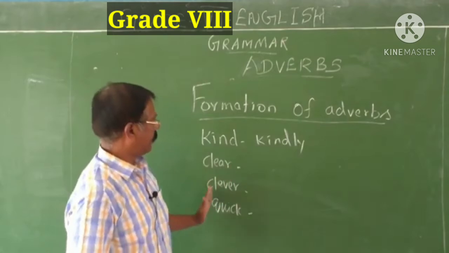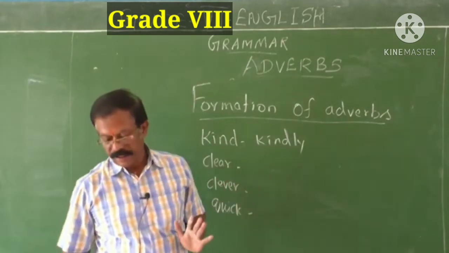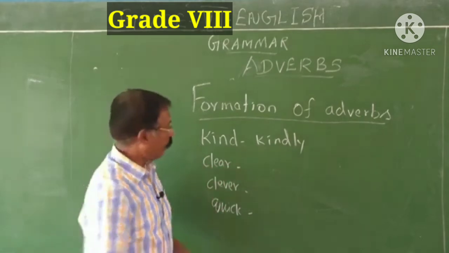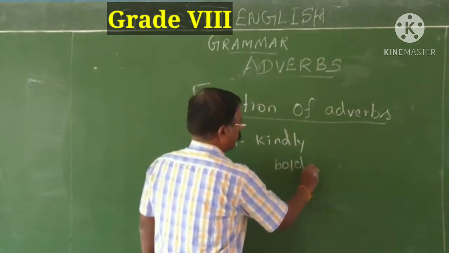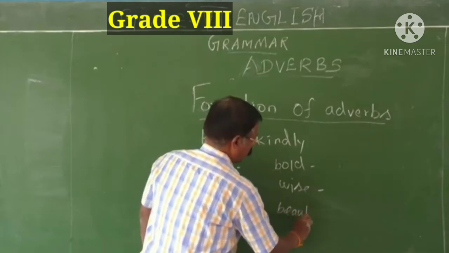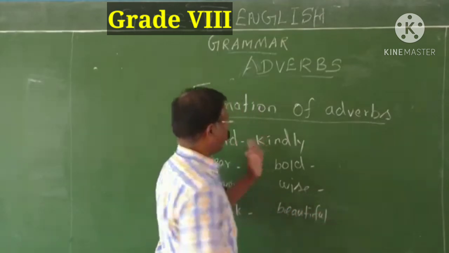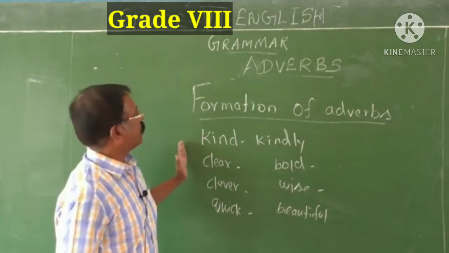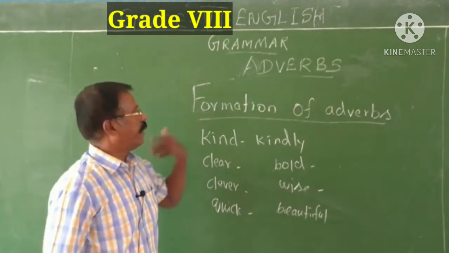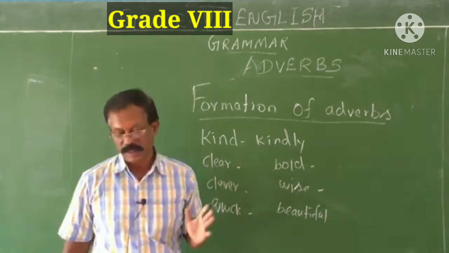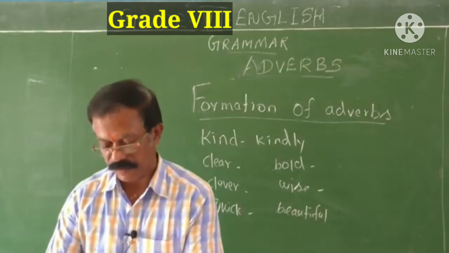See, clearly, cleverly, quickly, beautiful, beautifully, wise, wisely, bold, boldly. I have given only one example. So, you will get adverbs by adding ly as a suffix to the root word of the adjective. This is called the formation of adverbs.